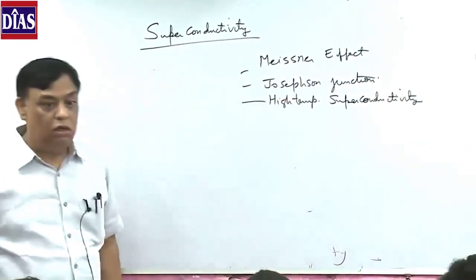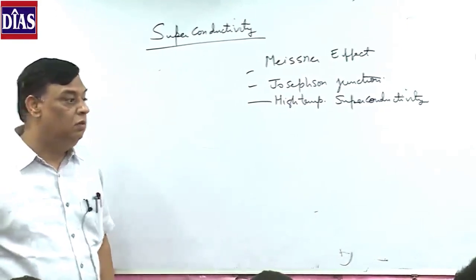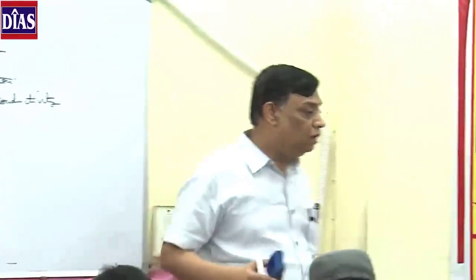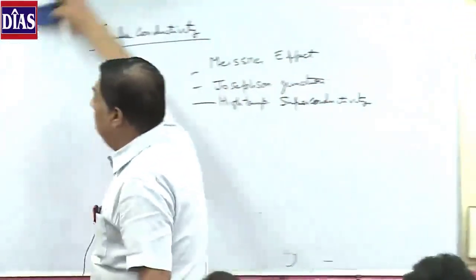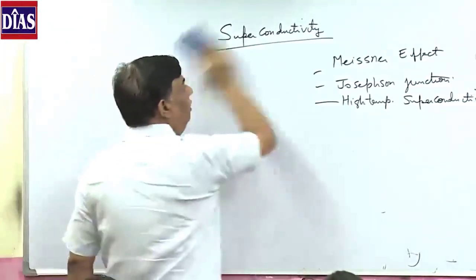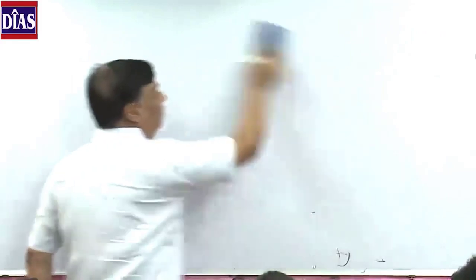This is one of the most researched topics of the 20th century, where more than 8 Nobel Prizes have been bagged in the last 50 years, after 1950 onwards. So only 3 topics have been written in the course: Meissner effect, Josephson junction, and high temperature superconductivity.